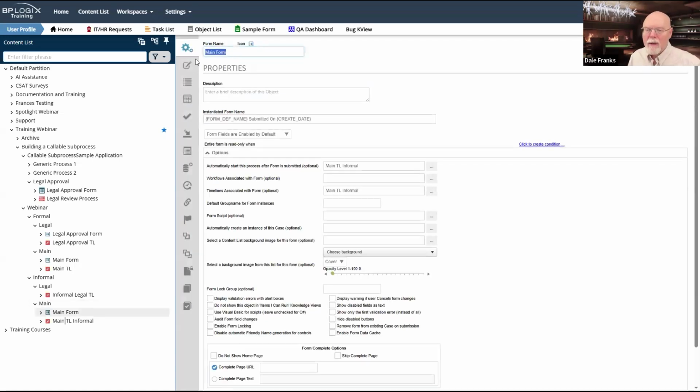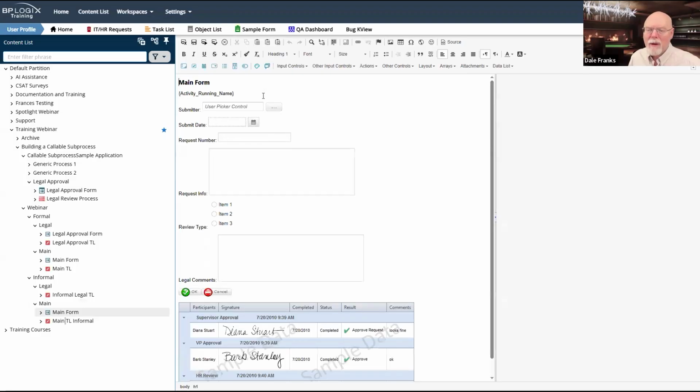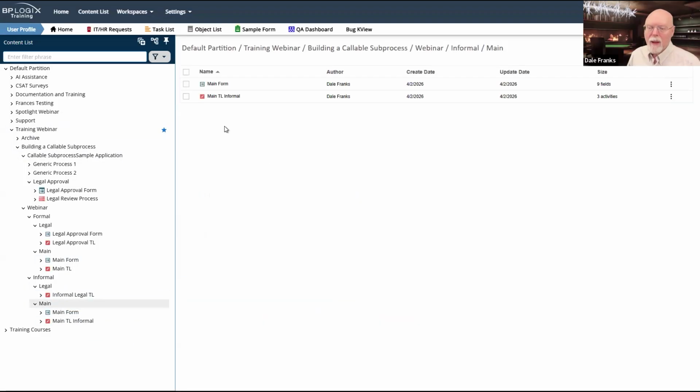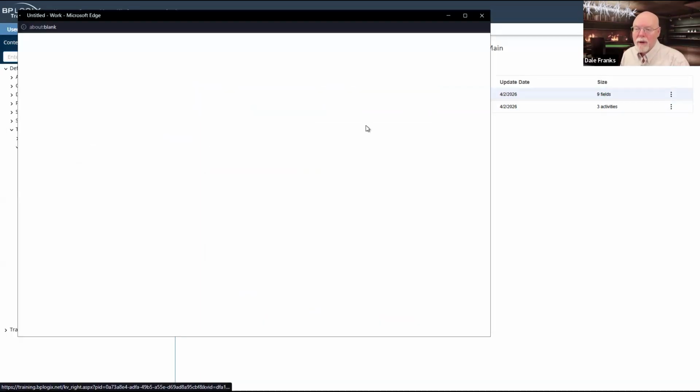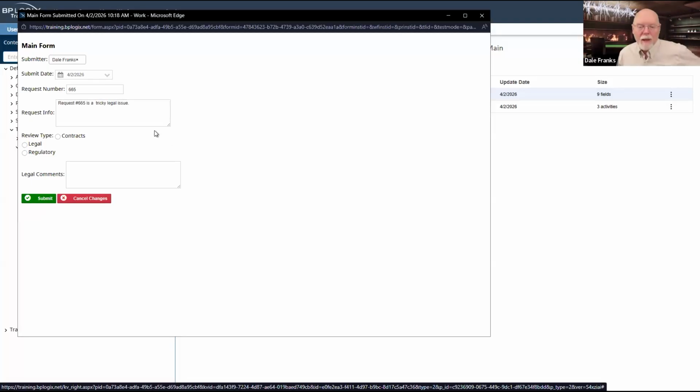By the way, I do have activity running there. Okay, I do have it set. Great. So now in our main form, this is the only form that we have. We're going to go ahead and run it. It's going to fill out all of my stuff. But remember, I have to do all of my legal stuff on this form as well. Somebody is going to have to check that. Again, it could be the paralegal, and I might hide this until I'm in the paralegal activity, but everything has to be done on this form.